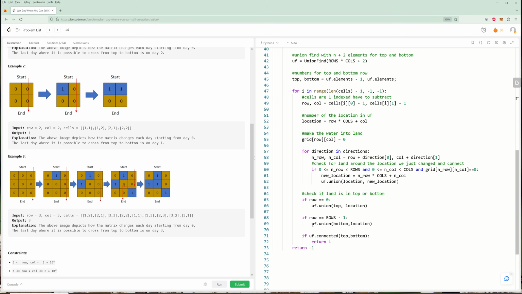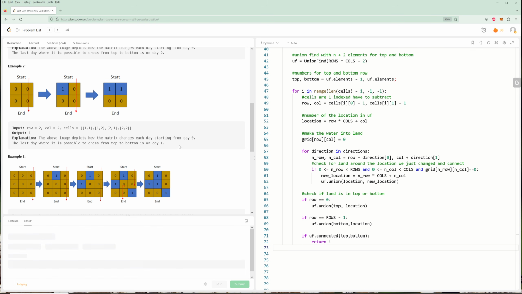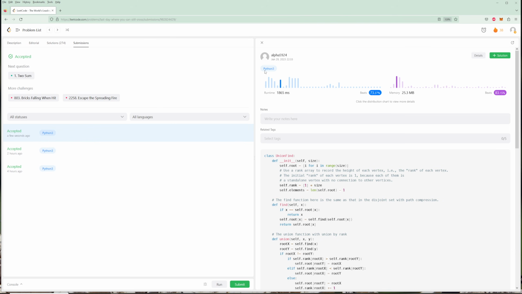And now this is finally our conditions. So if the thing we just turned into a land is on the top, we need to add it to the top, so we would do a union with the top. If it's on the bottom, we need to add it to the bottom, and this is our return condition. I don't think we actually need this return -1. There should always be a valid output. So I think if we run it without this, that should still work, because at some point there has to be a valid output. Yeah, and so you can see it's a pretty efficient algorithm this way.